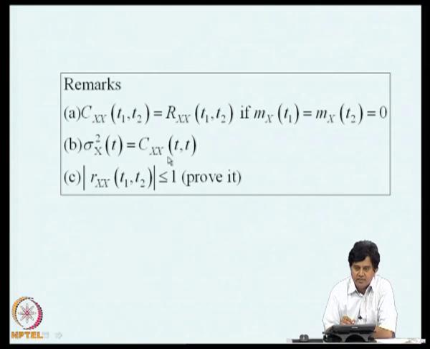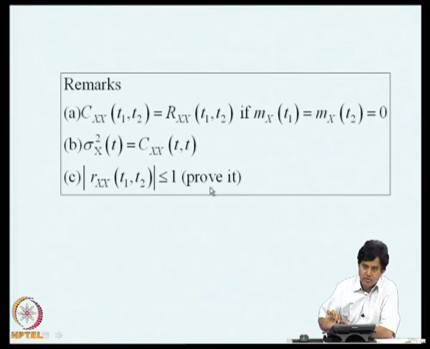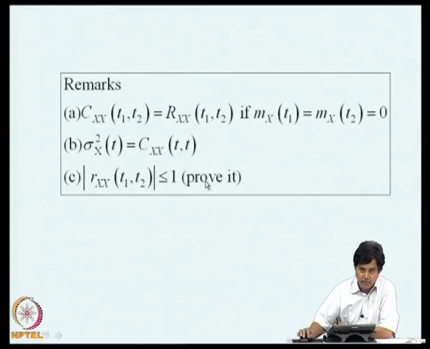I am finding the variance of the random variable at t, x of t. So, that is automatically the variance. We can show that the autocorrelation coefficient is bounded between +1 and -1, I leave that as an exercise. Again, you have to use the Schwarz inequality the way we did it for the case of 2 random variables.